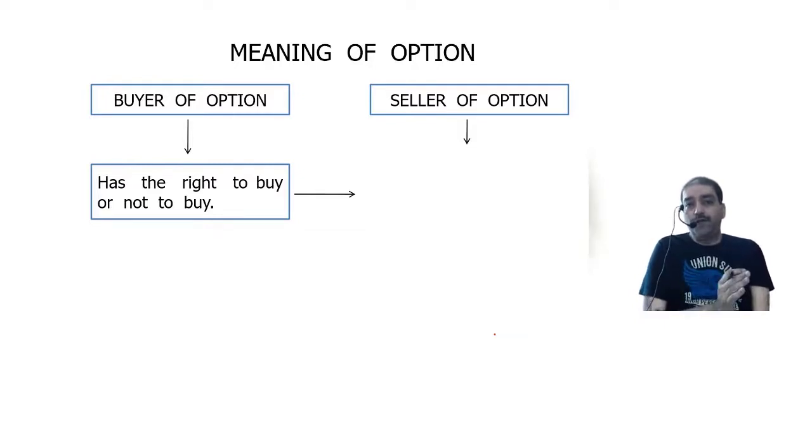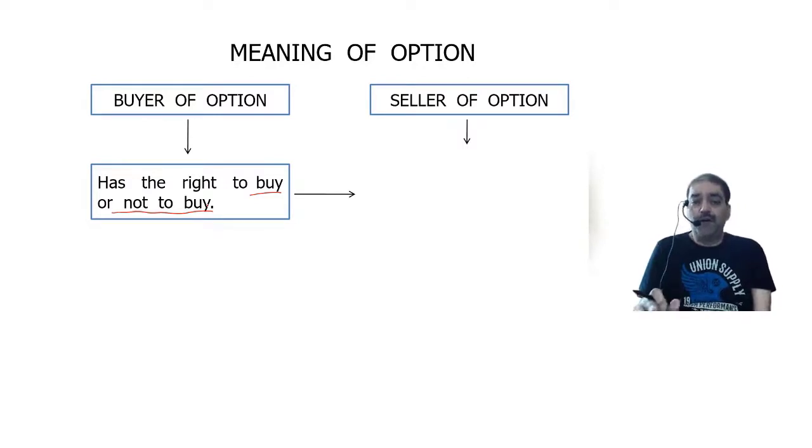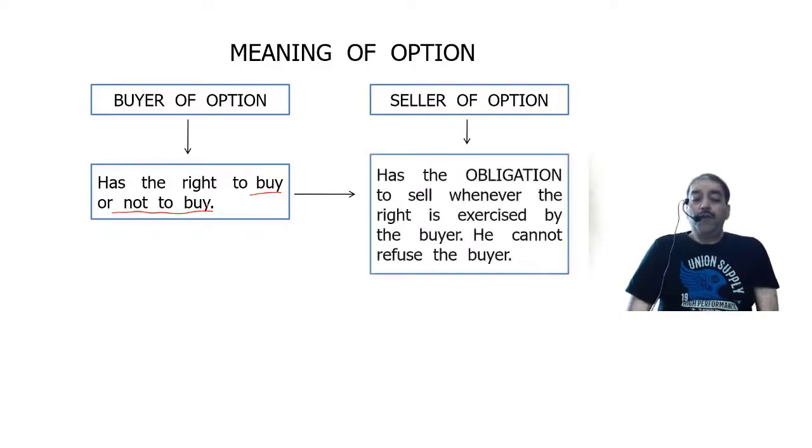Buyer may buy or may not buy. But if he decides to buy, the seller has to sell compulsorily. He cannot refuse the buyer.